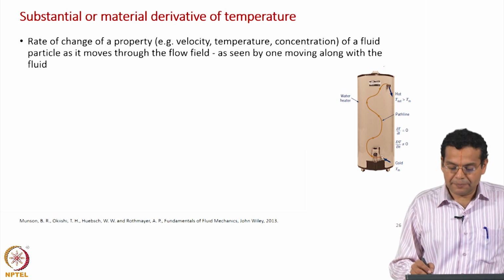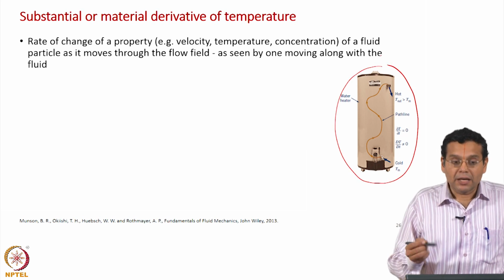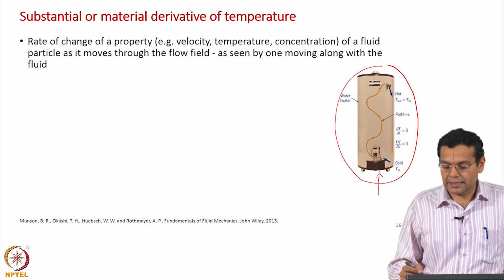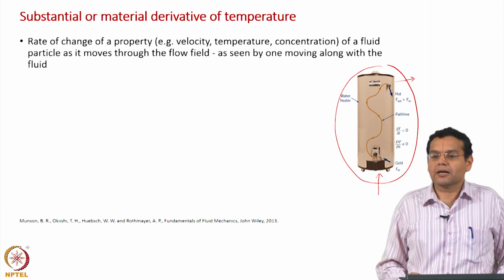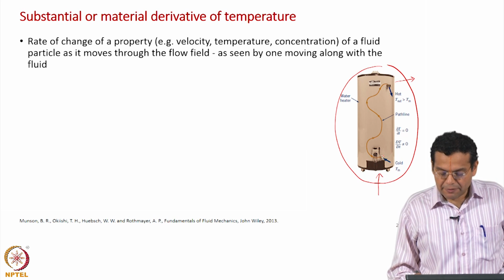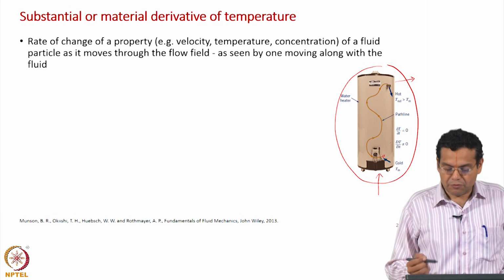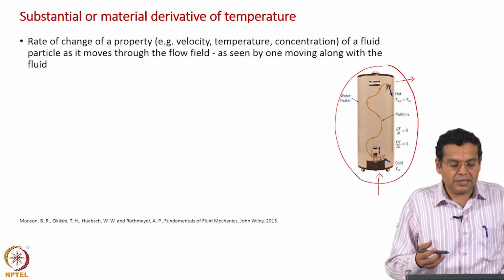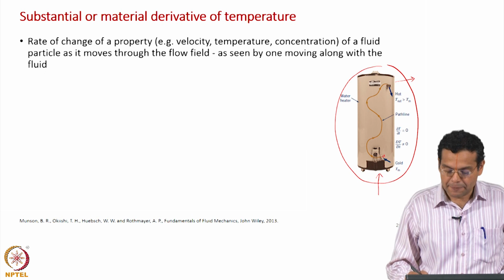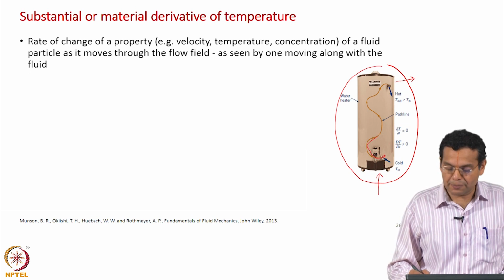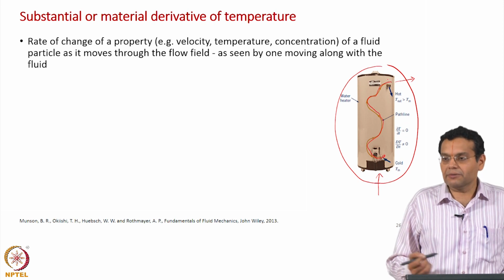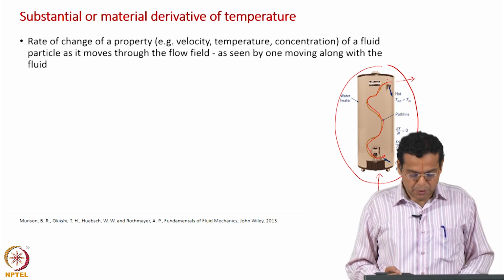What you see here is a household geyser. Water flows in, gets heated and then comes out. Now, you have a particle here. What is the meaning of substantial derivative? Rate of change of property of a fluid particle, okay. In this case rate of change of temperature. So, as you follow the fluid particle, the rate of change of its temperature is the substantial derivative dT by dt. Okay.